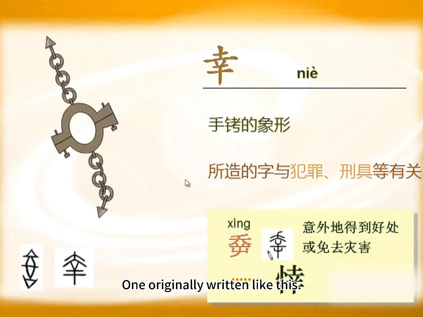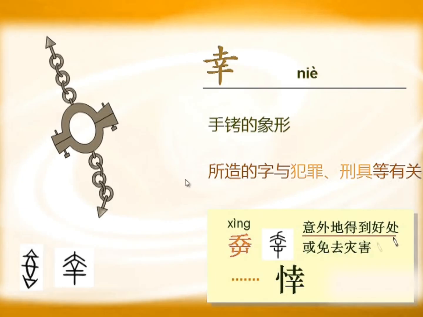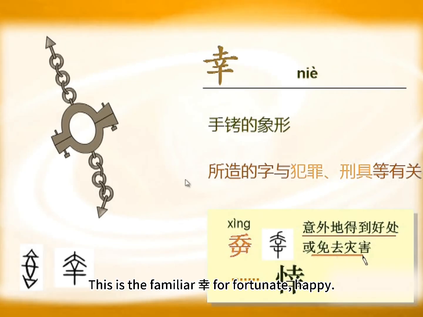One originally written like this. A standing person. And a fallen person. Means righting the fallen person. Turning bad to good. Means fortunate. Originally means unexpectedly gaining benefit or avoiding disaster. This is the familiar 姓 for fortunate, happy.